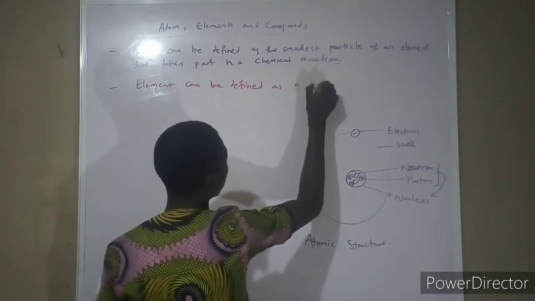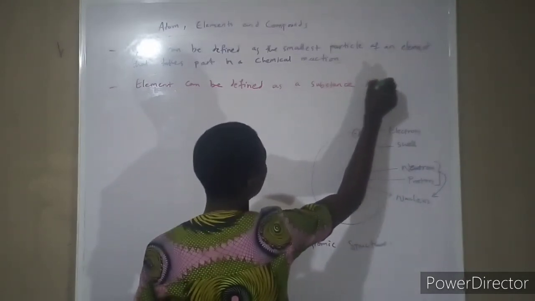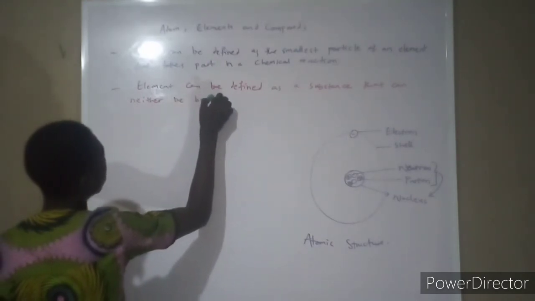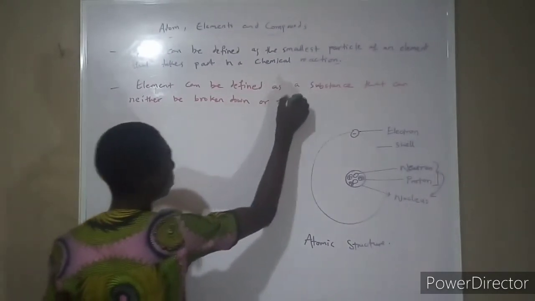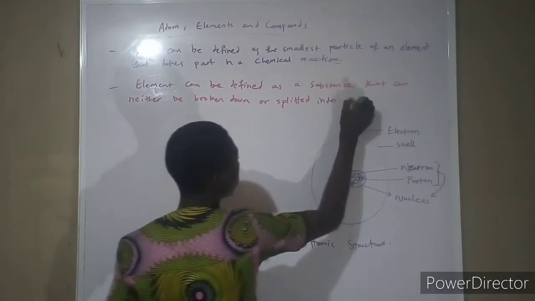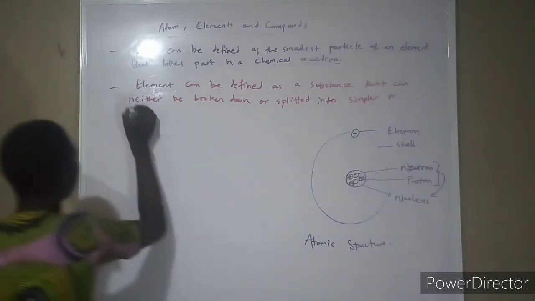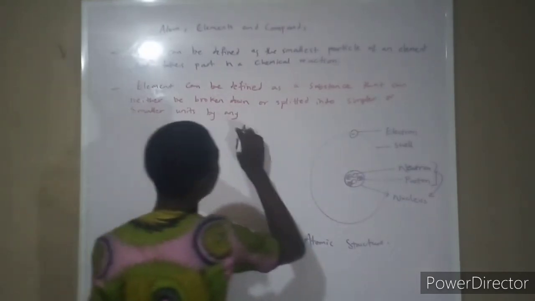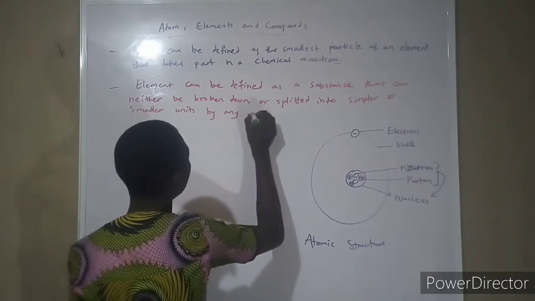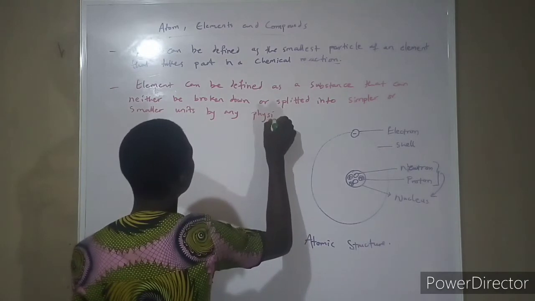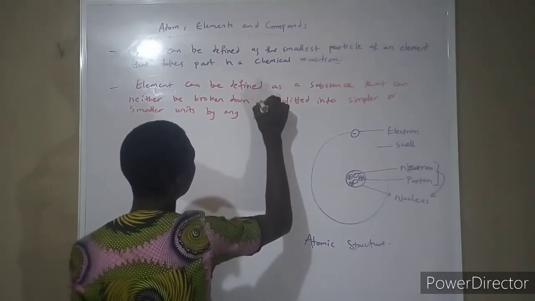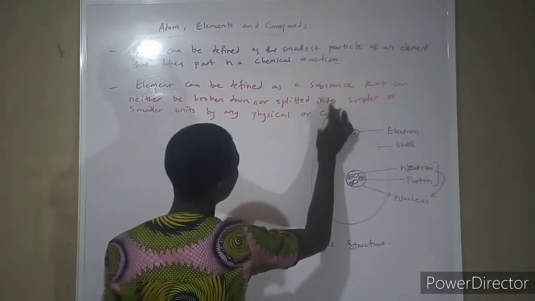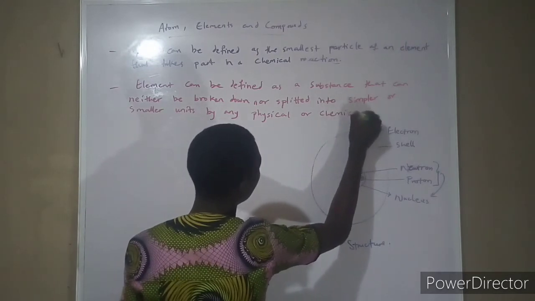So now, an element can be defined as a substance that can neither be broken down or split into simpler or smaller units by any physical or chemical means.